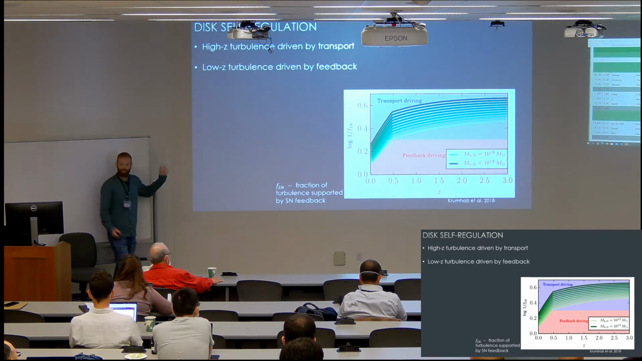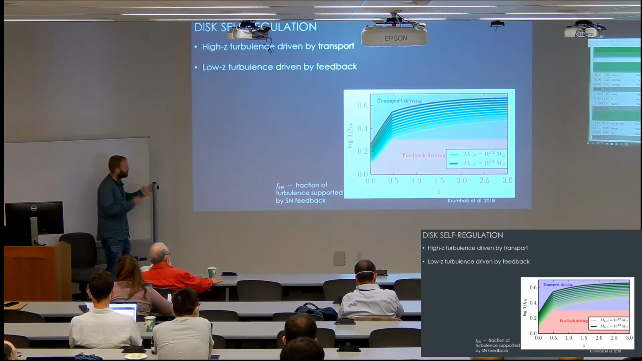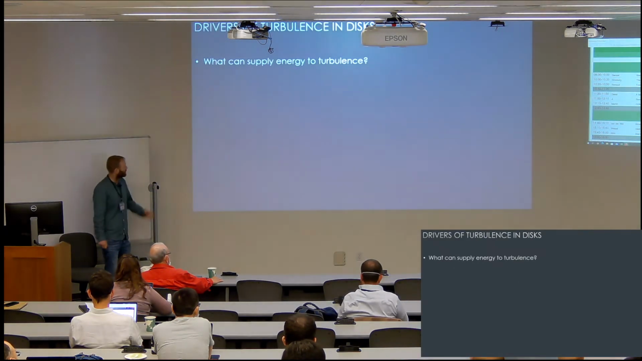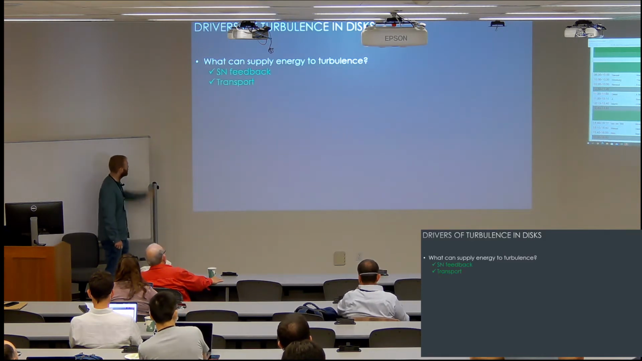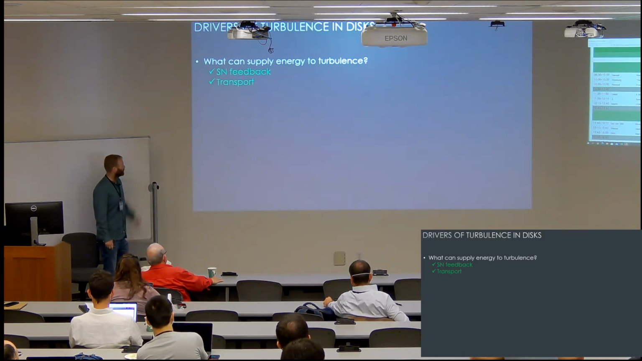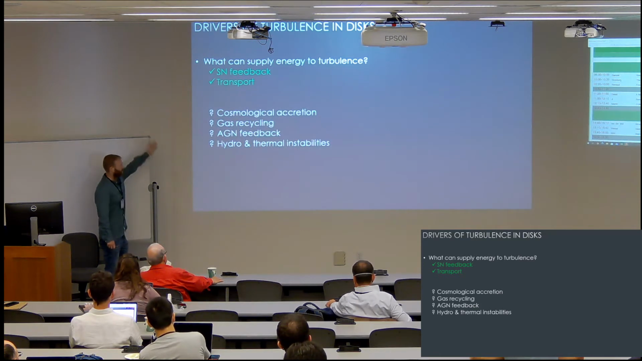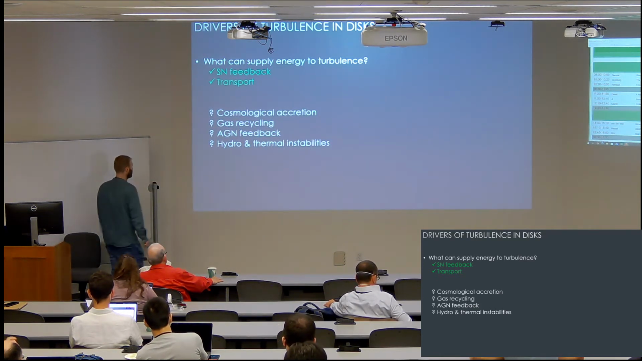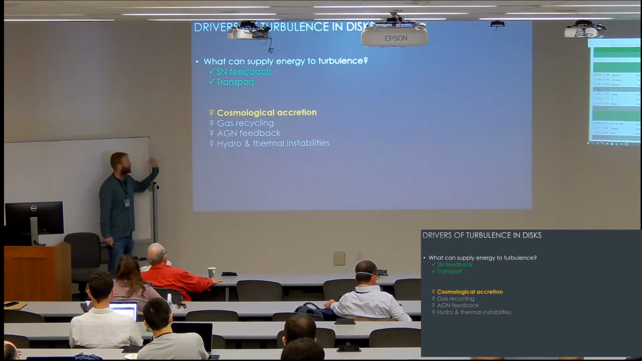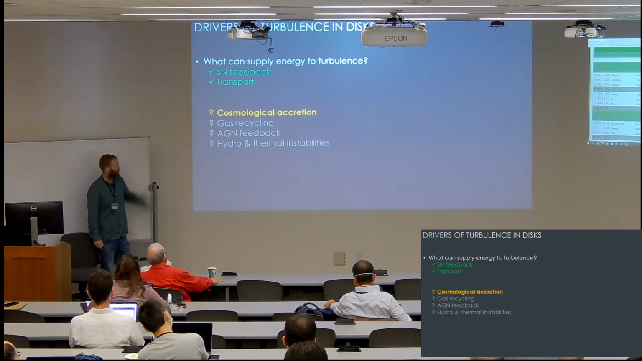Now the question is the whole picture. Are these all the drivers of turbulence that we have in disks? So let's think of other things that can supply energy to turbulence. So we talked about supernova feedback, we talked about transport. This is a small list of other potential drivers that may or may not be relevant. And today I want to focus on the role of cosmological accretion.